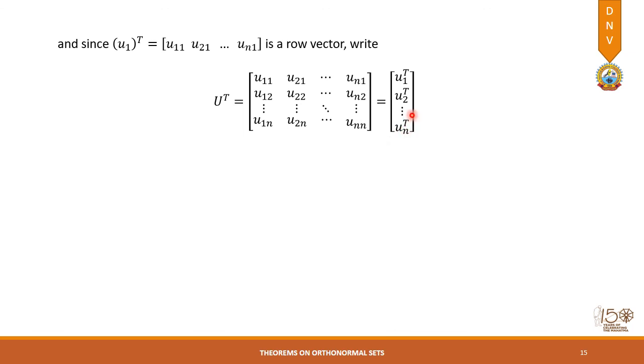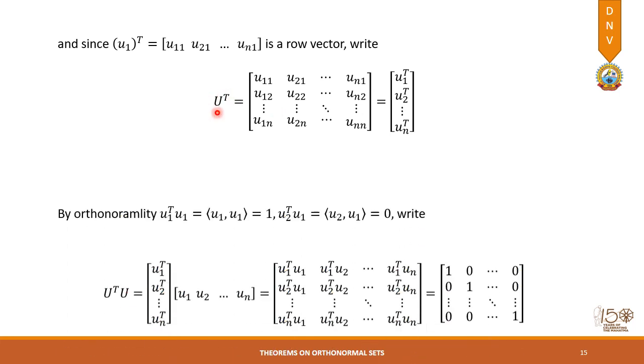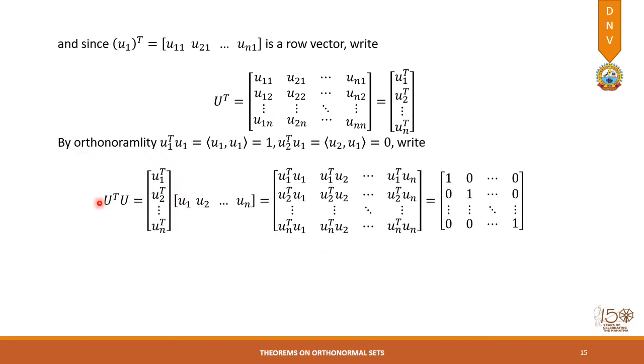We have to prove that the inverse of that matrix is equal to U transpose. So if we could prove that U transpose times U is a unit matrix, then we will be able to state that the inverse of the matrix U of orthonormal vectors is equal to its transpose.